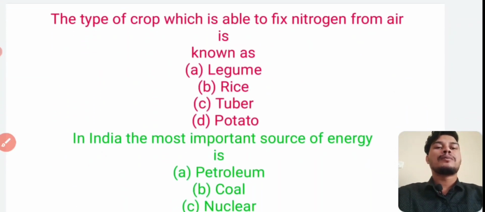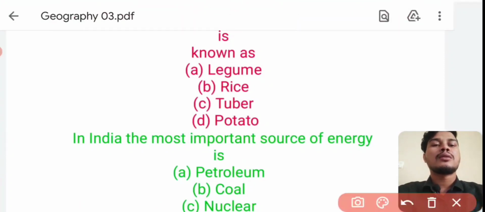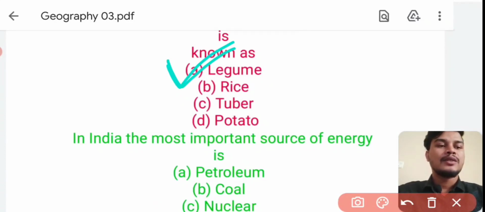The type of crop which is able to fix nitrogen from air? Answer is option number A, legume plant. Legume type crops fix nitrogen in the plant.